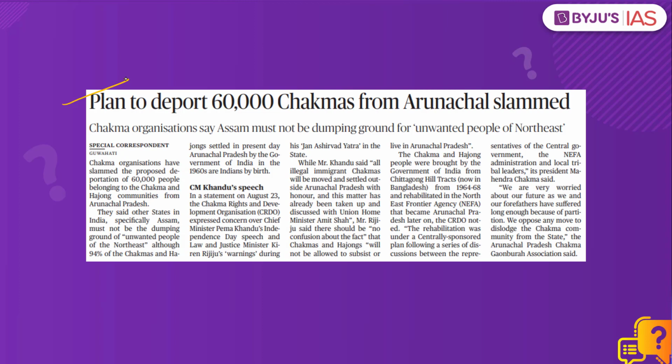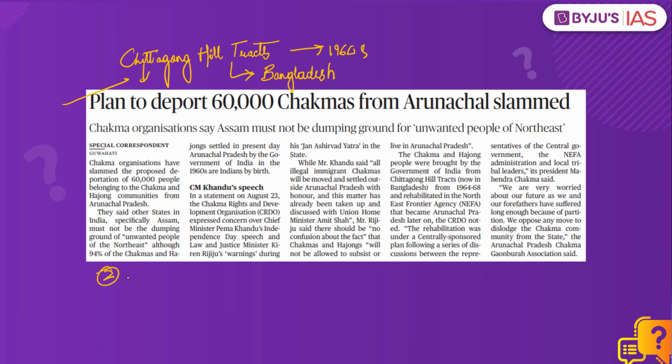The Chakmas and the Hajong people came to India from the Chittagong hill tracts, which is now in Bangladesh. These people came to India in the 1960s and they were rehabilitated in the Northeast Frontier Agency that later became Arunachal Pradesh. They migrated to India for two main reasons. Number 1, their land was submerged and they were displaced due to the Kaptai Dam on the Karnafuli River, which was built as a part of the Kaptai Hydropower project, and this is in Bangladesh.